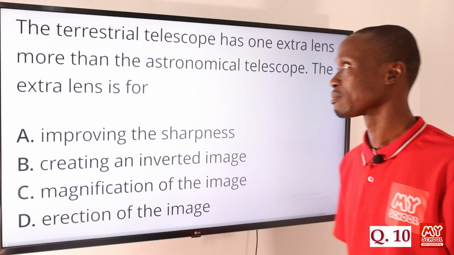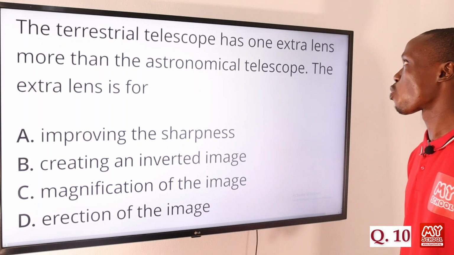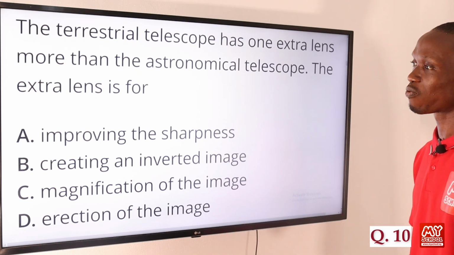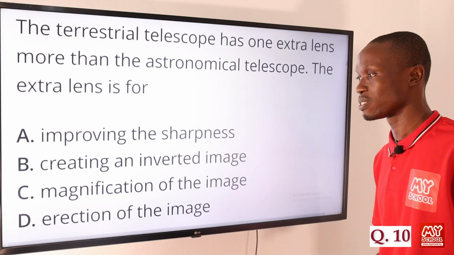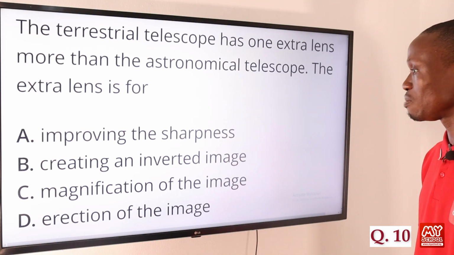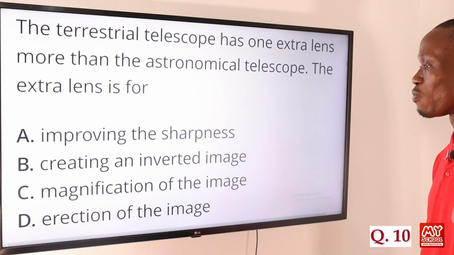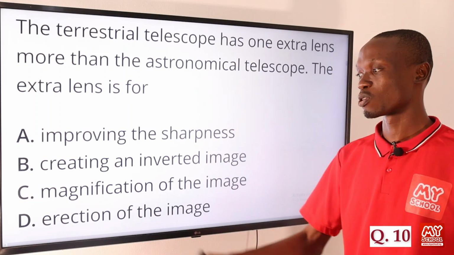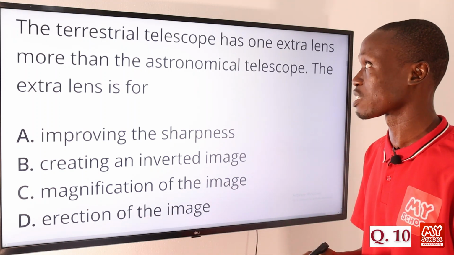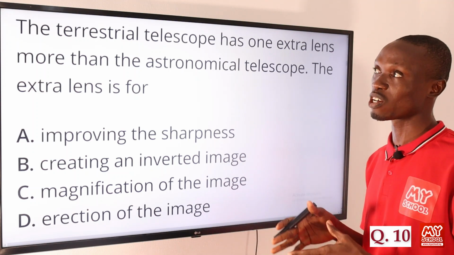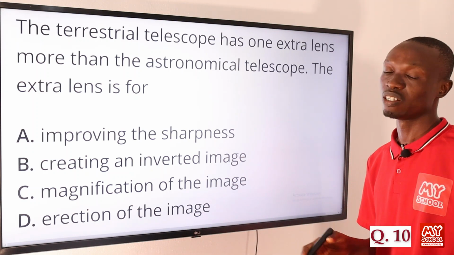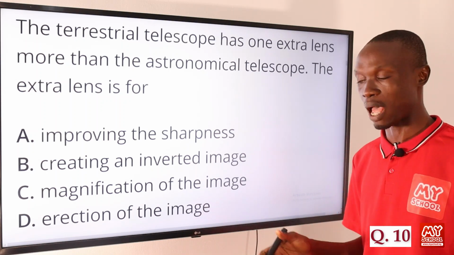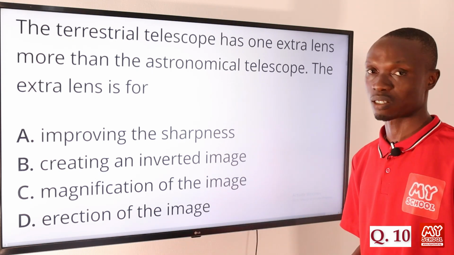Moving on to question 10. The terrestrial telescope has one extra lens more than the astronomical telescope. The extra lens is for: A, improving the sharpness, B, creating an inverted image, C, magnification of the image, and D, erection of the image. So the answer to this question is option D, erection of the image. The terrestrial telescope has one extra lens, and the essence of the extra lens is to ensure that the image is erect or upright, making it easier to view objects on land. Okay, so that makes option D the correct answer to this question.